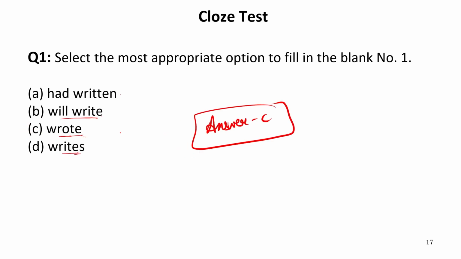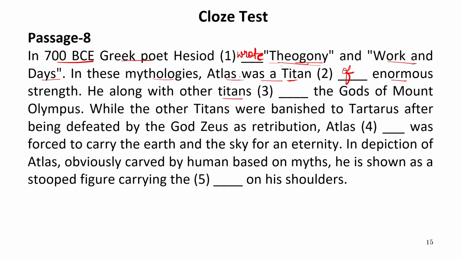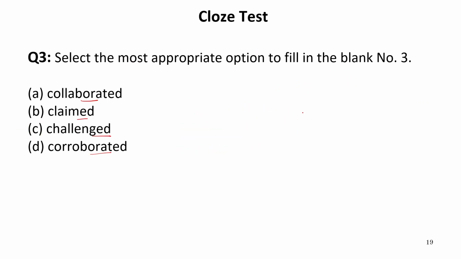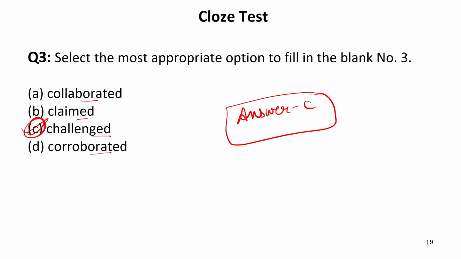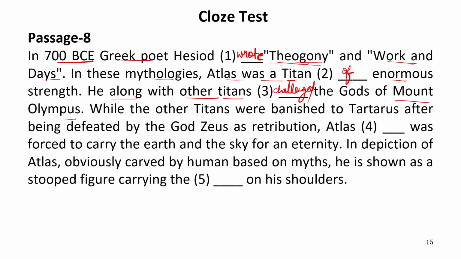So according to the sense of the sentence, let us see, because Atlas was a titan of enormous strength, it means he was very powerful. He along with other titans dashed the gods of Mount Olympus. So obviously he must have challenged the gods of the mountain. So here challenged is the suitable word to be filled in this blank. So let us see the options again. Option number C, that is challenged, is the correct answer. So our answer is C according to the sense of the sentence. Now let us move to the other blank.